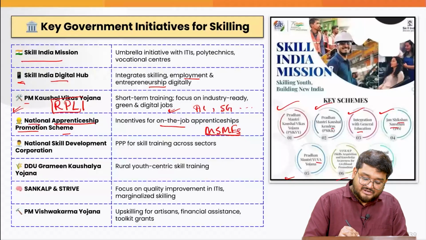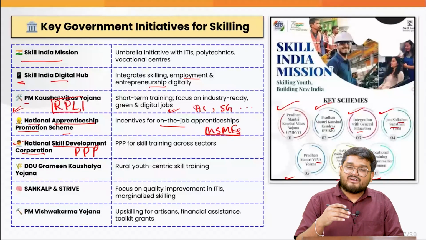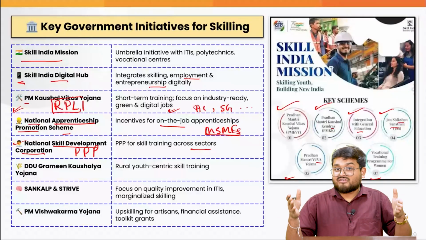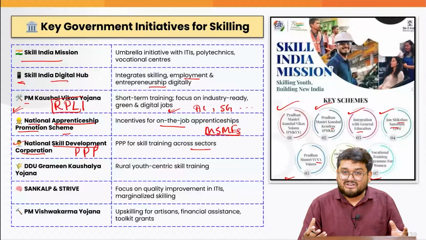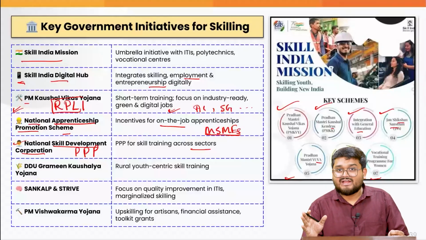Next, we also have the National Skill Development Corporation, which is actually operating on a public-private partnership. This is where we have various skills for various sectors, and it is a kind of an organization operated by both of the sectors to drive skill training in the country.